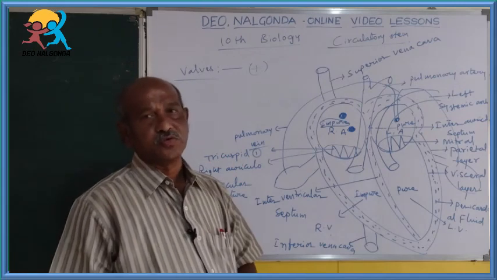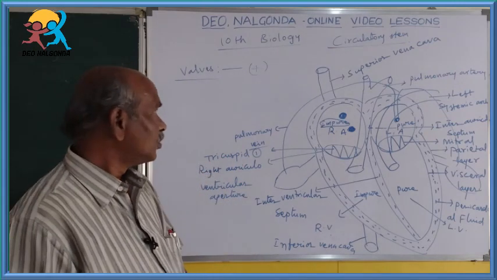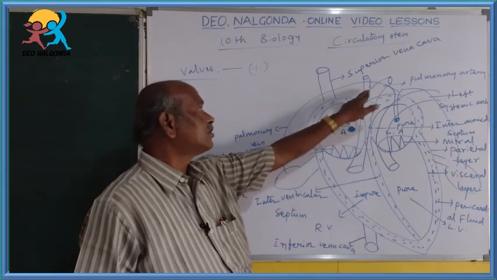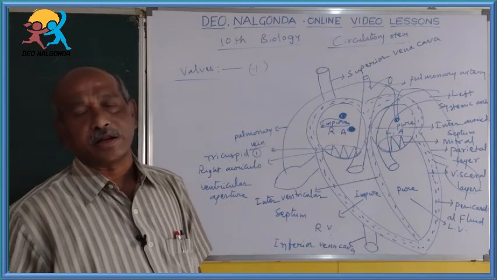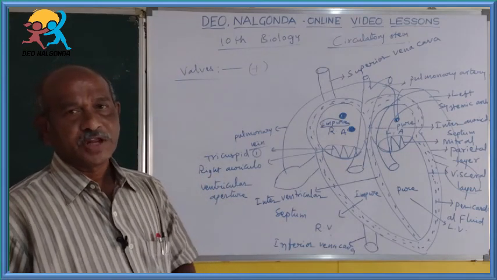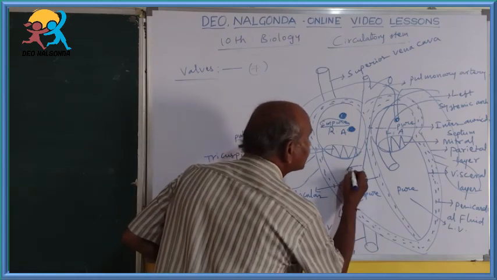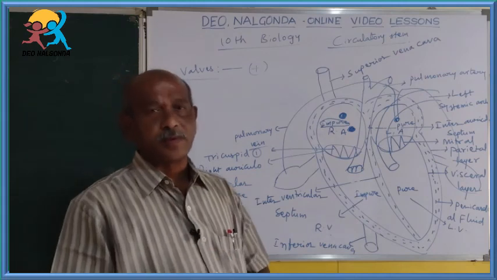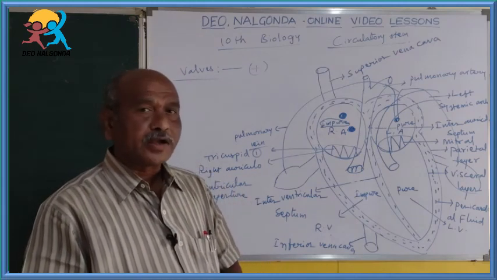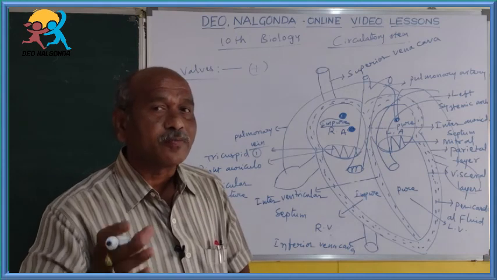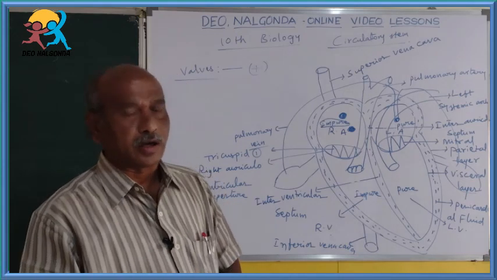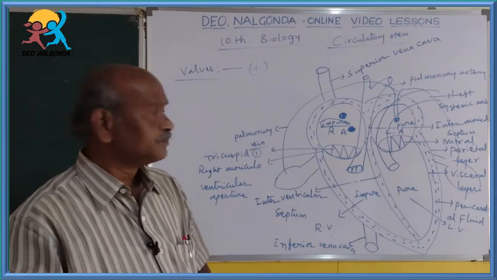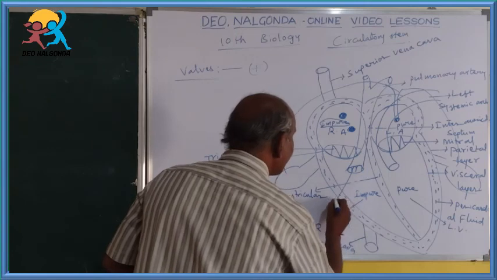Then there are another two valves. What are those other two valves? You know, from the right ventricle an arch arises, that is called the pulmonary artery or pulmonary arch. At the base of this pulmonary arch, there are three semilunar valves present. Where are they located? They are located at the base of the pulmonary arch or pulmonary artery. That's why they are called the pulmonary valves. Simply, they are called pulmonary valves.